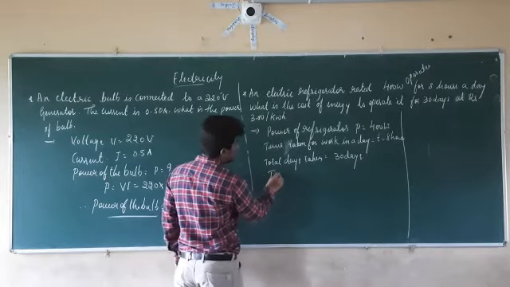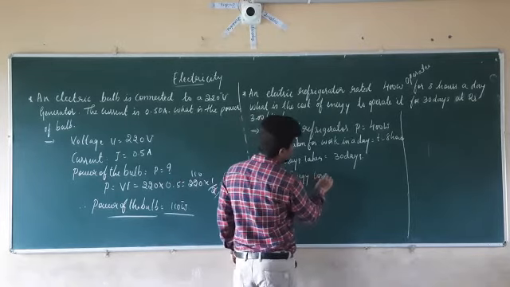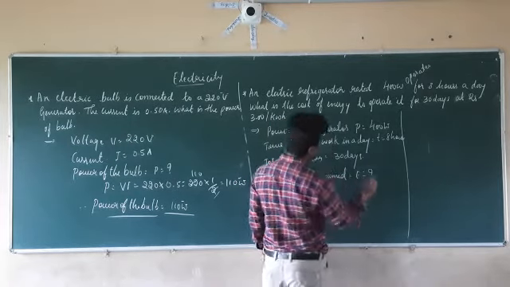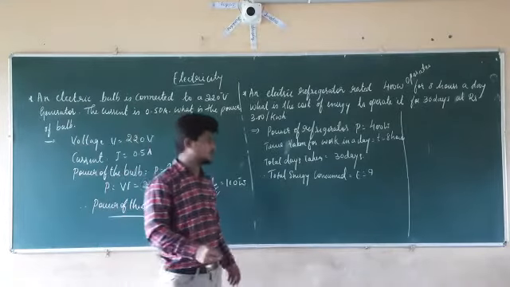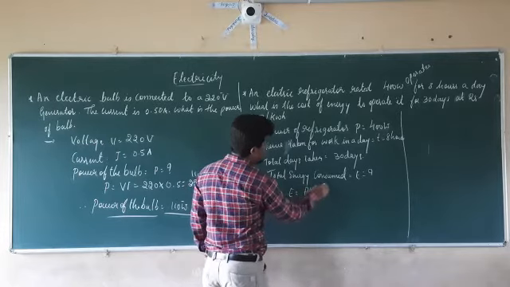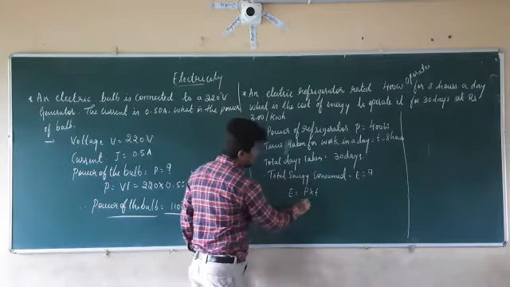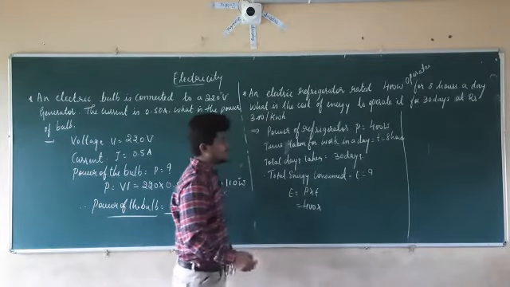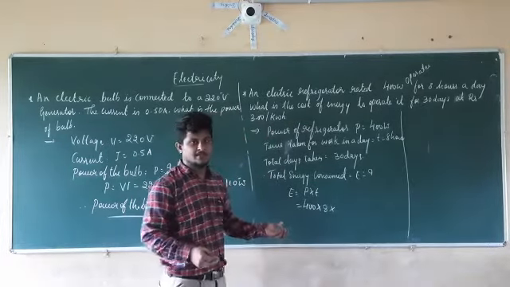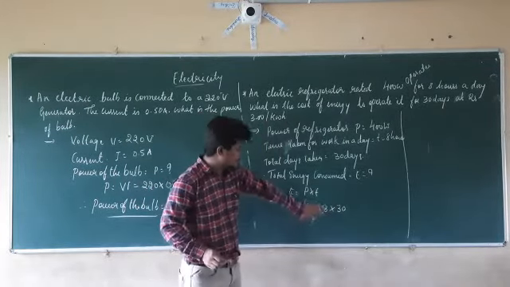Therefore, the total energy consumed will be what? E is equal to question mark. Total electrical energy consumed, that is nothing but E is equal to question mark. Therefore, E is equal to what is the formula? Power into the time taken. What is the power given here? It is 400. What is the time taken for 1 day? It is 8. Into the time taken for total days. How many days is it working? It is working for 30 days. So into 30.